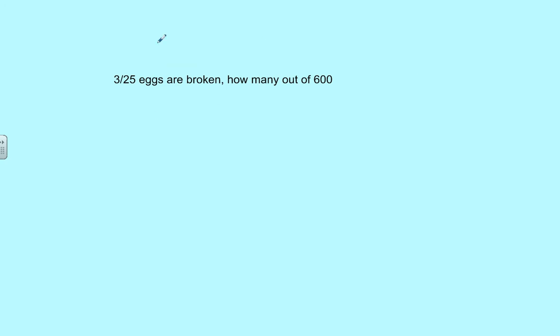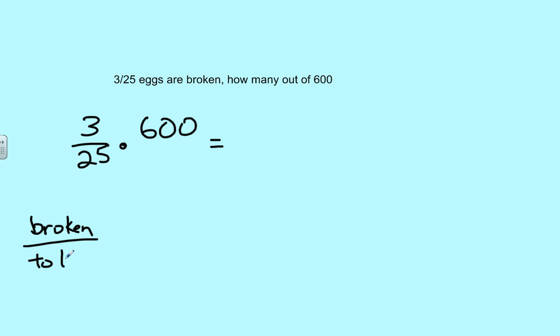Another one exactly like that was number 4, where the probability of an egg being broken is 3 out of 25. How many is that out of 600? Again, you could either say 3 over 25 times 600, and ask what that equals. Or you could say if we have broken eggs compared to total eggs, and that ratio is 3 to 25, what is that out of 600? Either way, go with the one you like better.